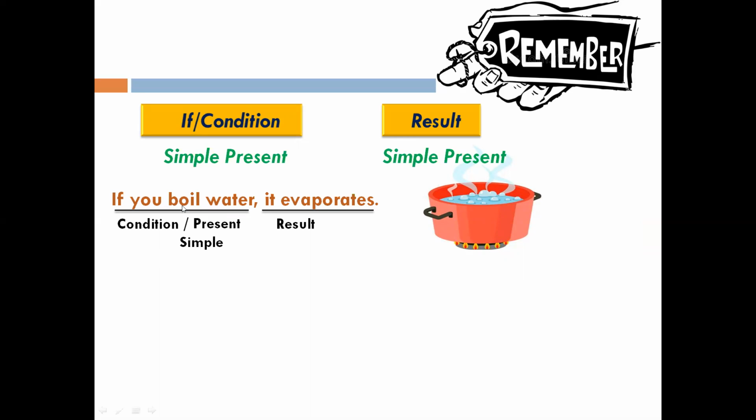This boil is the first form of the verb, right? That is why, because it is a fact, we are representing it using simple present tense. And in the result part also, we have used the first form of the verb, evaporates, right? So it means that when representing zero conditional, in both condition and result, we make use of simple present tense.